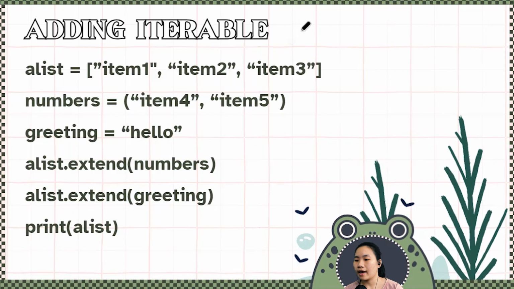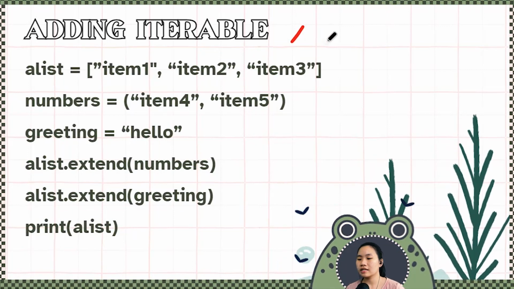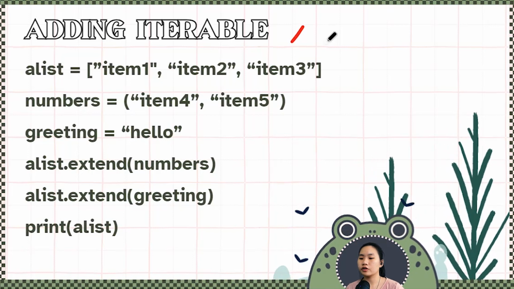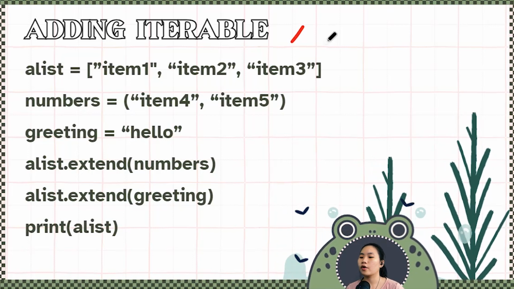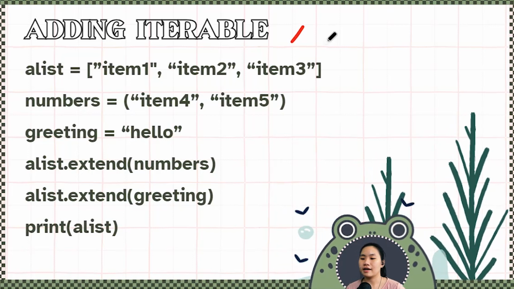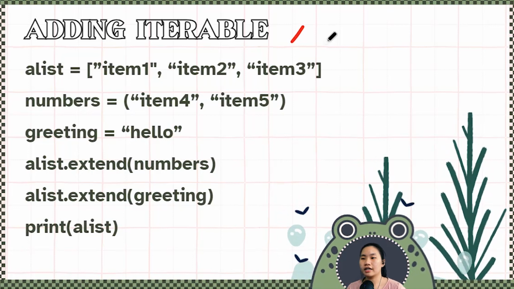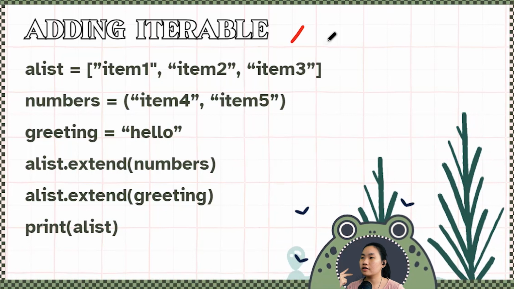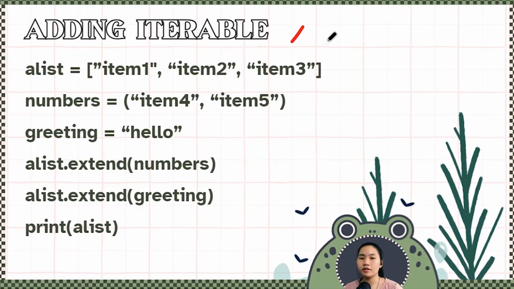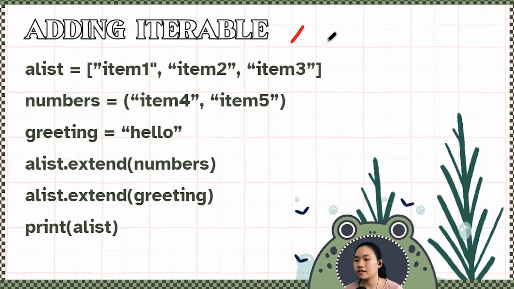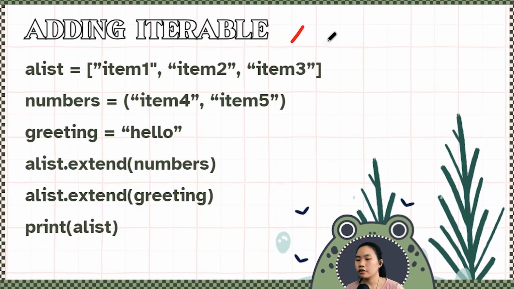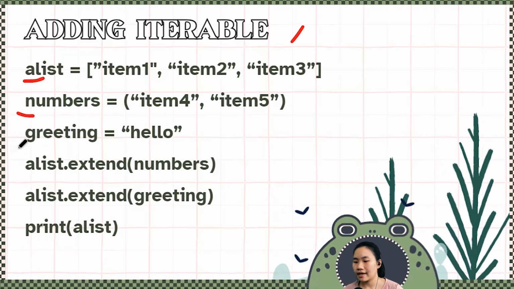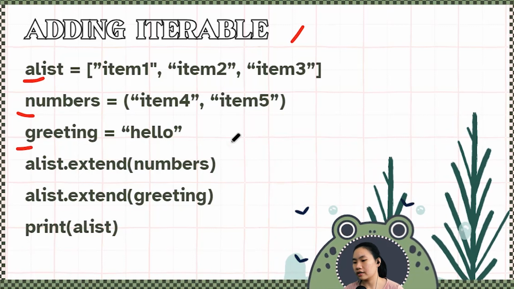Last but not least, adding an iterable. What is an iterable? An iterable is data that you can iterate or loop over. Examples of iterables are lists, strings, dictionaries, tuples, the data sets, arrays, are all iterable. We have our a_list, our numbers list, and then we have a string, greeting.